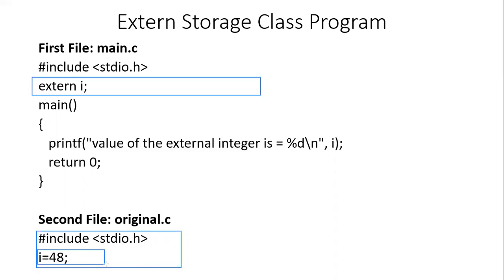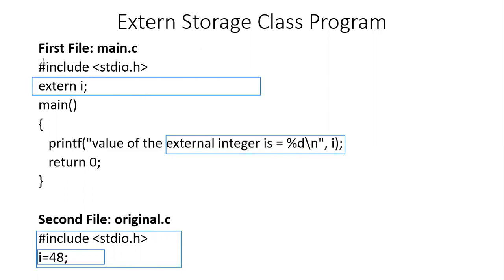So extern int I will see if any other file includes this I variable, and it will find this variable in original.c. What is the value of the I in that particular file? It is 48. And when you print the value of the external integer I, it will print 48.